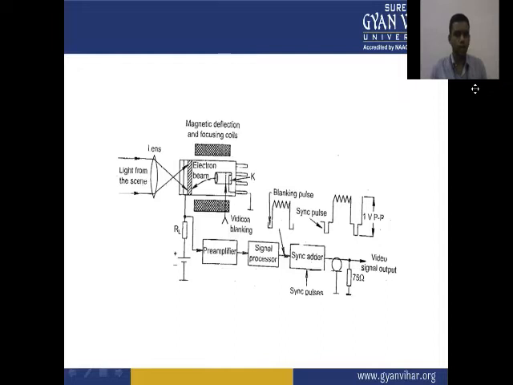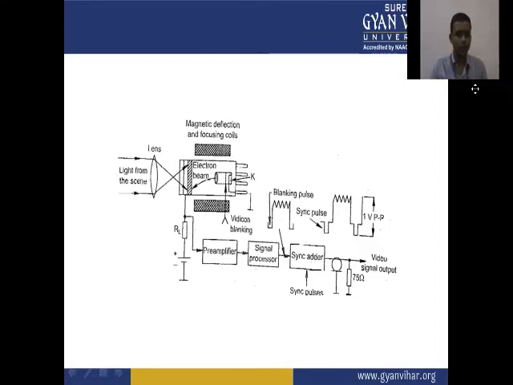Then we have a signal which is applied to the preamplifier, which amplifies the signal level, and a signal processor unit processes the signal, and sync is added here. The synchronizing pulses are added, and correspondingly we get the video signal output. The video signal output is the composite signal, that is the blanking pulse, the sync pulse and the video signal. So this is the electron beam scanning in the camera tubes.